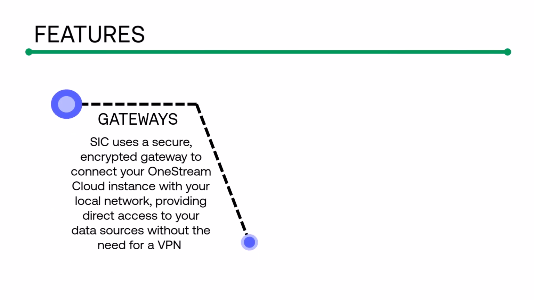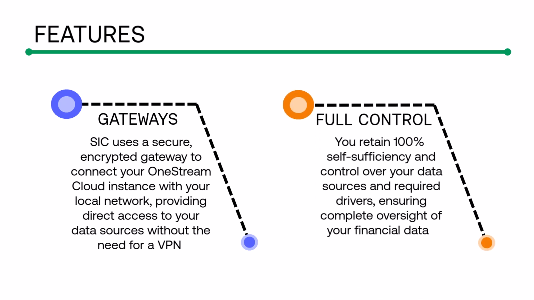Gateways. SIC uses a secure, encrypted gateway to connect your OneStream cloud instance with your local network, providing direct access to your data sources without the need for a VPN. Full control. You retain 100% self-sufficiency and control over your data sources and required drivers, ensuring complete oversight of your financial data.